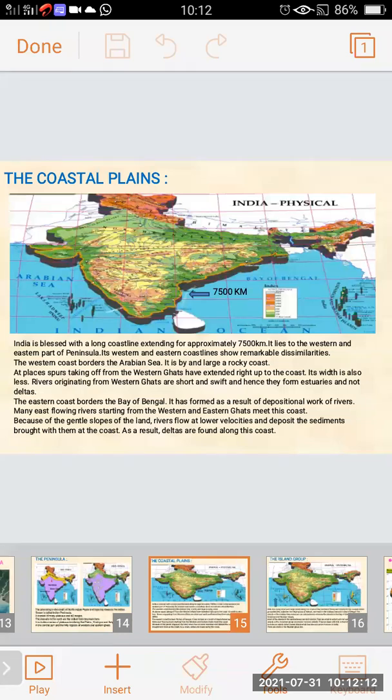Now we will study the coastal plain. India is blessed with a long coastline extending for approximately 7,500 kilometers. It lies to the western and the eastern part of the peninsula. These are the coastal plains, to the west and the east side of the peninsula.